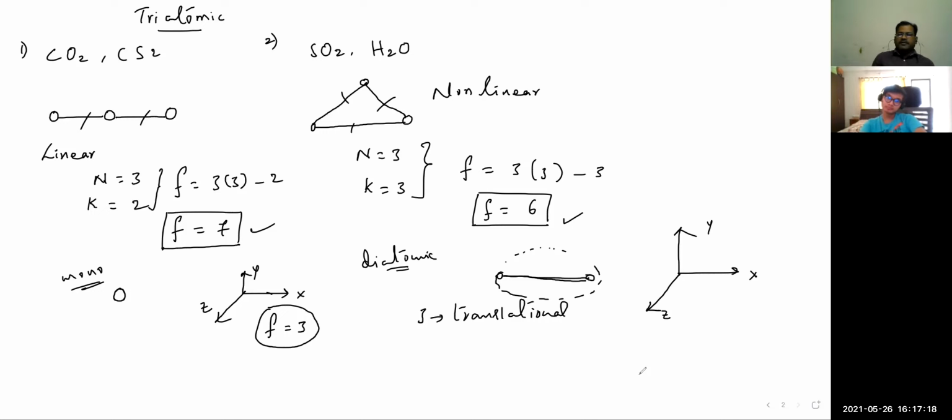Horizontal plane means XZ plane. This is horizontal.